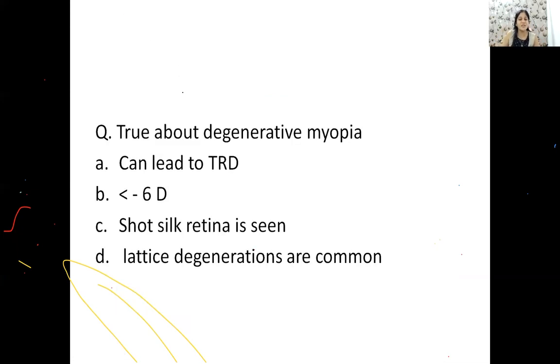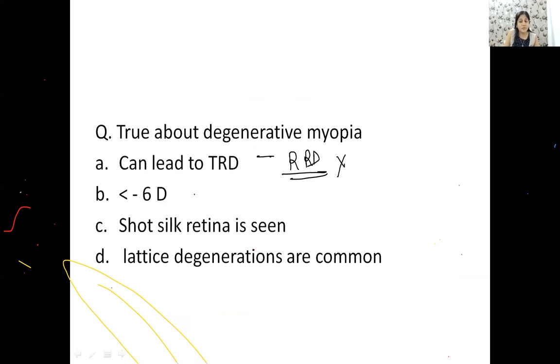Try to answer this question as well. So what is true about degenerative myopia? Anyone? Degenerative myopia is same as pathological myopia. When you have this type of degeneration, you have a rhegmatogenous retinal detachment, not TRD.